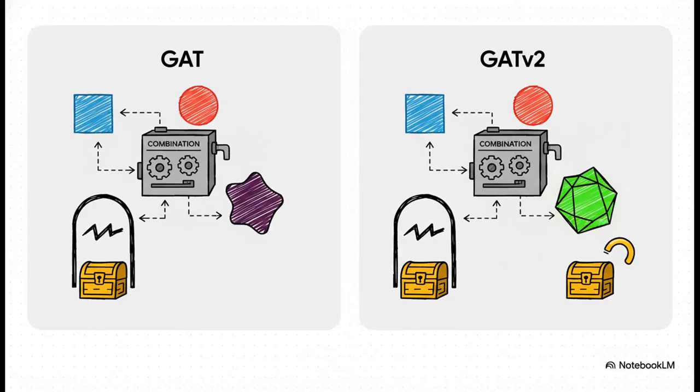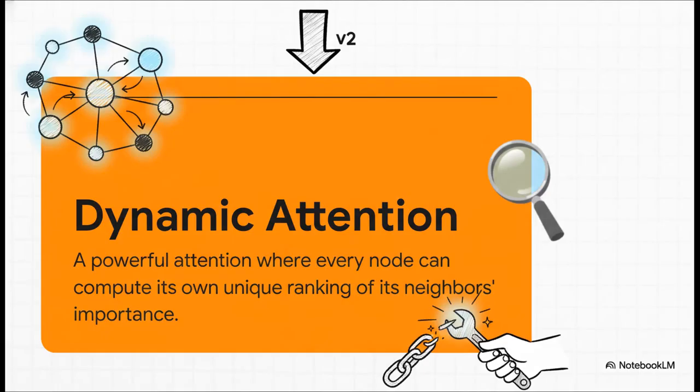Okay, so don't get too hung up on the formulas here. The big idea is all about the order of operations. In the original GAT, the math was set up in a way that two key steps kind of collapsed into one less powerful step. The new version, GATv2, just swaps the order. By applying one function before the other, they unlocked a way more expressive, way more powerful model. And that one tiny change, that simple swap, allowed GATv2 to do what everyone thought the original was doing all along: compute true dynamic attention.